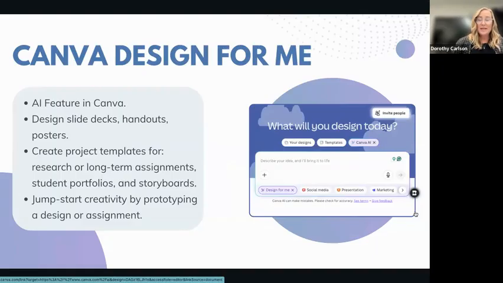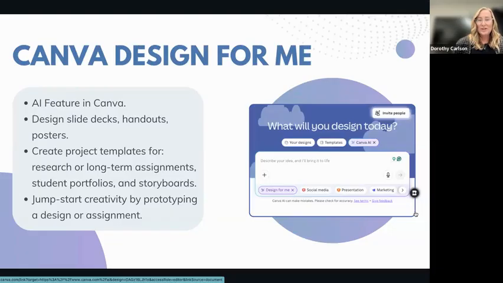So Design for Me is useful for creating slide decks, handouts, posters inside minutes instead of maybe hours that it's been taking before. You can also create project templates. So like maybe a template for a research or long-term assignments that might help students with the process or time management, student portfolios, storyboards for narratives or any kind of marketing campaigns.